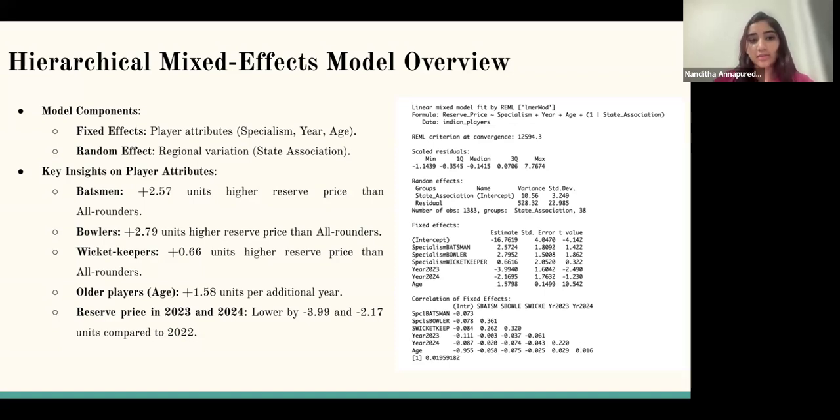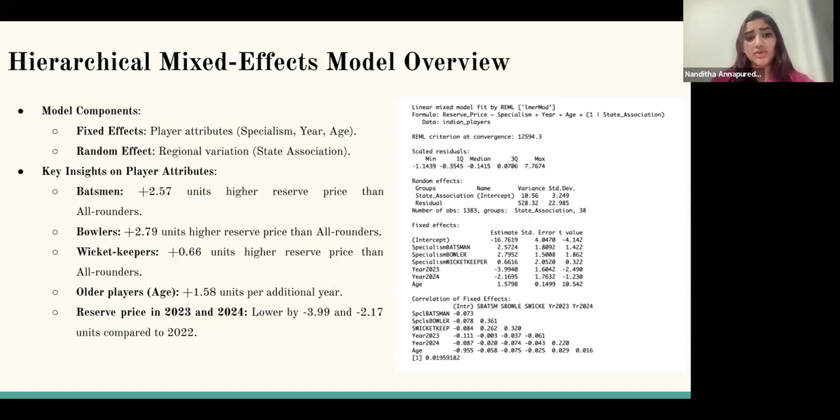So the key findings from our model include batsmen and bowlers have the highest premiums, with reserve prices of 2.57 and 2.79 units higher than all-rounders respectively. Wicket keepers add 0.66 units. Older players see a 1.58 unit increase per year of age. However, reserve prices dropped by 3.99 units in 2023 and 2.17 units in 2024 compared to the baseline year of reference, which was 2022, which essentially highlights a downward trend despite strong influence from player attributes.